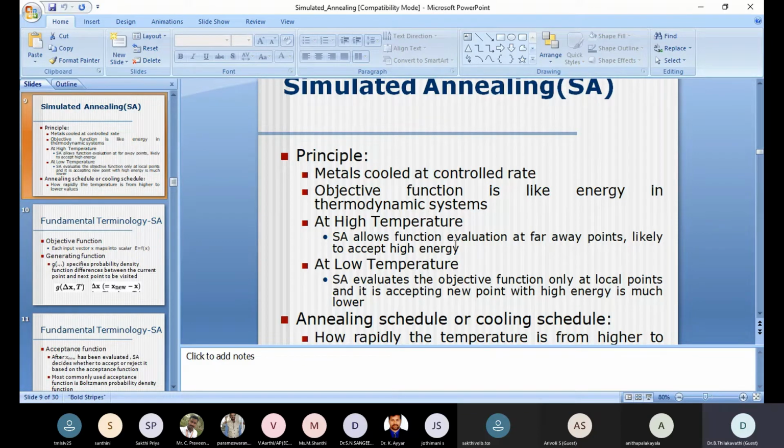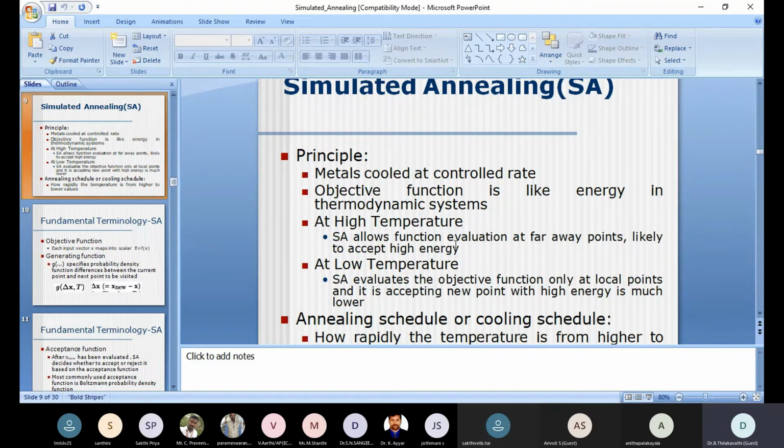So what is that objective function? The objective function may be, for example, y is equal to f of x, or y is equal to x square. The problem is y is equal to x square. So for the y is equal to x square problem, how can simulated annealing be handled? That is, y is equal to x square is the objective function. This is just like energy in the thermodynamic system.